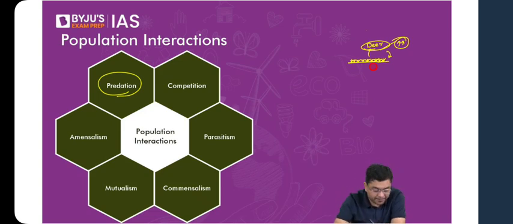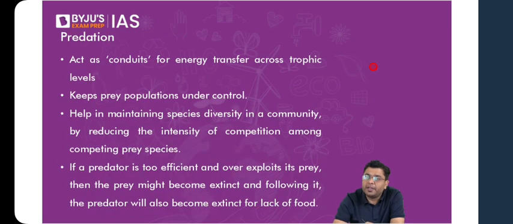Correct. So then you have competition, parasitism, commensalism, mutualism, and amensalism. Let us take a look at each one of them. Predation is where you have a predator-prey relationship in existence.